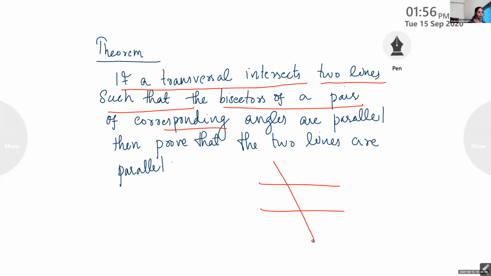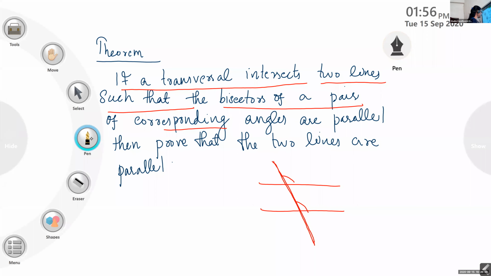And there is a transversal. Do you know where the corresponding angles are? These are the corresponding angles.